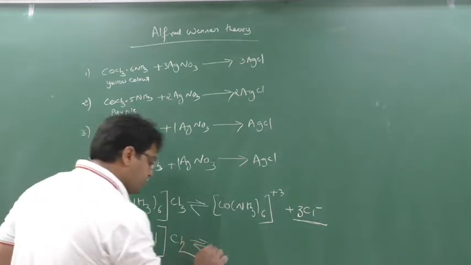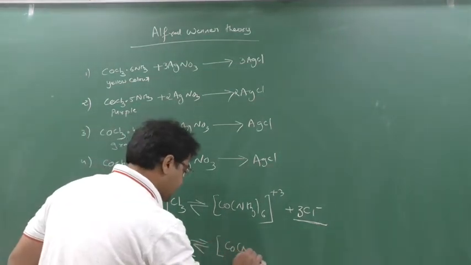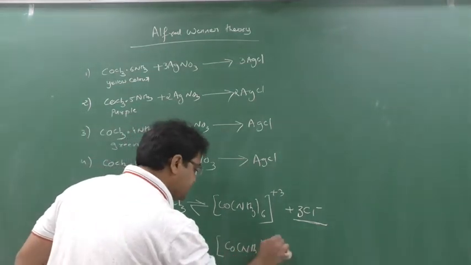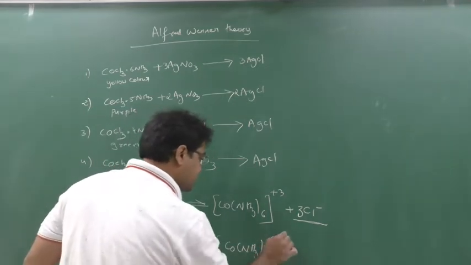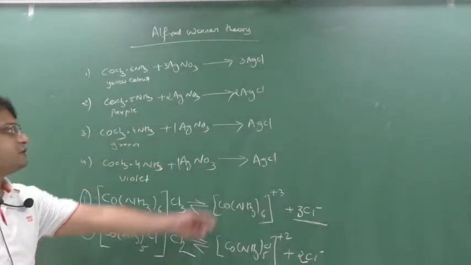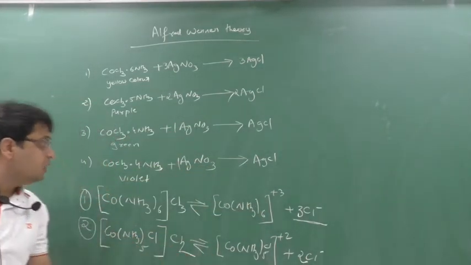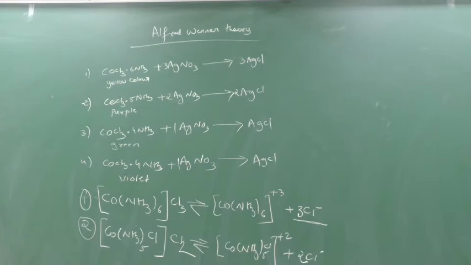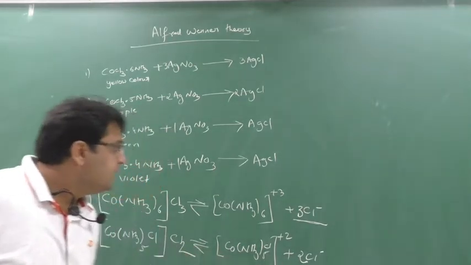That's why we see the formula as [Co(NH3)5Cl]2+ and Cl minus. How many Cl minus? 2 Cl minus. That's why 2 AgCl has been formed for the second formula. Yes or no? I hope you can see here.